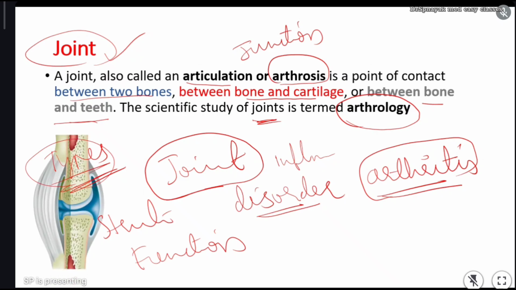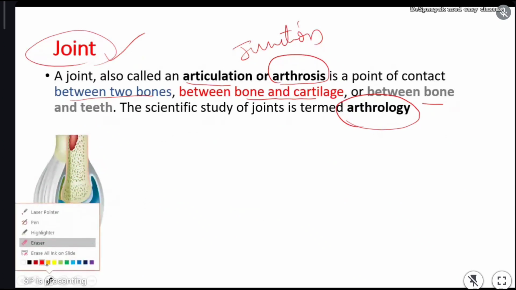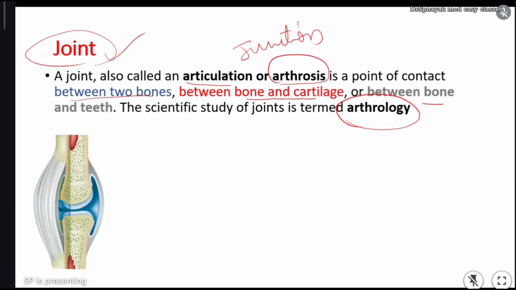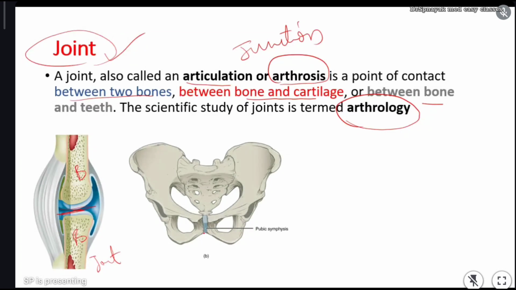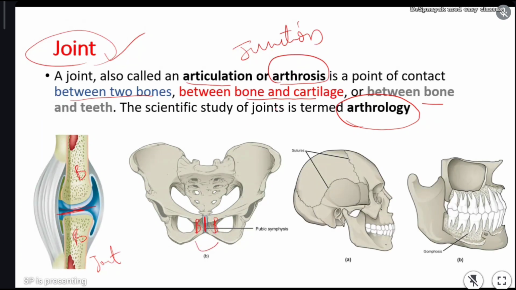See, joint is the articulation between bone and bone. This is one bone and this is another bone, and in between these two bones there is a junction. This is a joint. Sometimes the joint can be present between bone and cartilage, where there is a cartilage in between the bones. And the third one is the joint between teeth and bone.